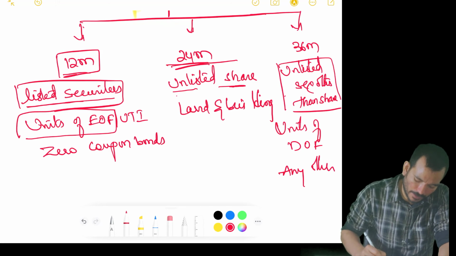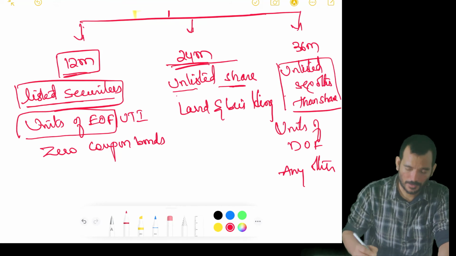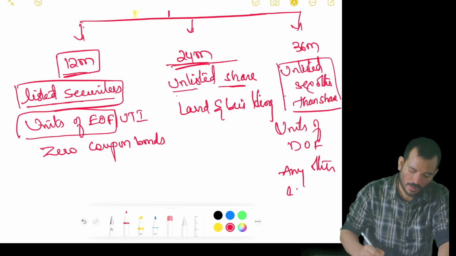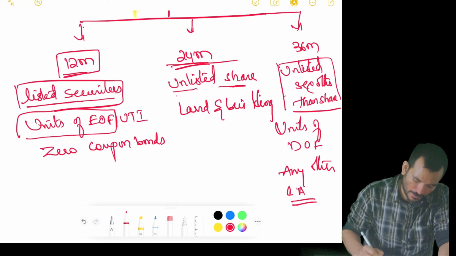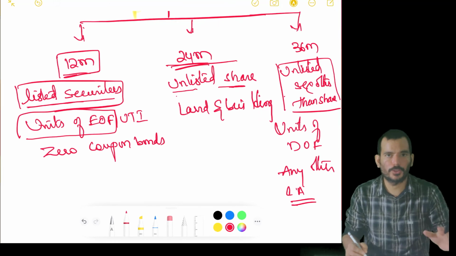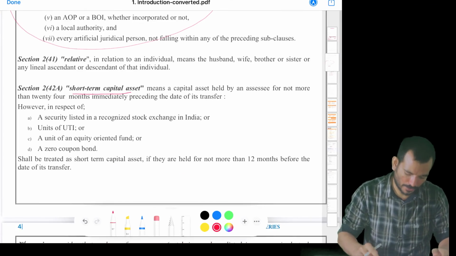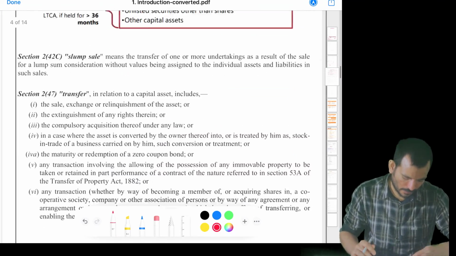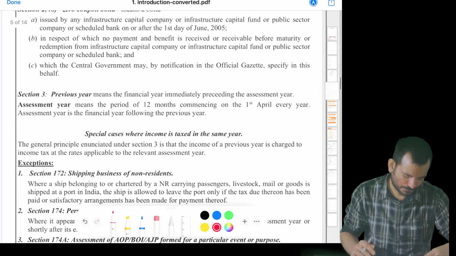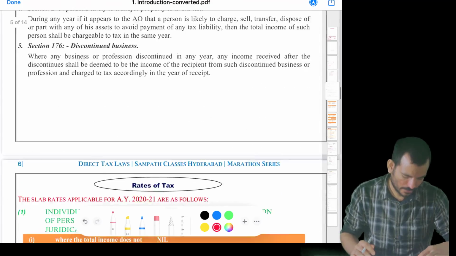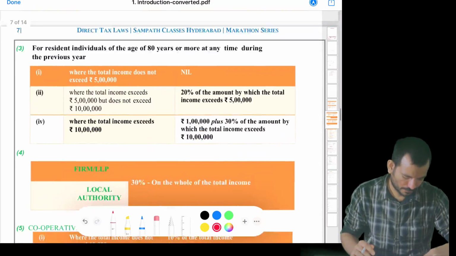Okay, any other asset, again 36 months, like business trust units, REITs, InvITs, any other capital asset. Okay, so this is how you can find out the period of holding also. Anything left over, this is done. Transfer will come back. Previous year we are done.